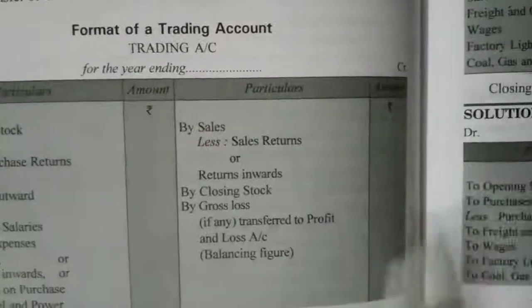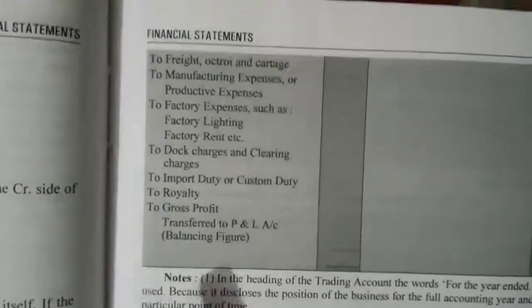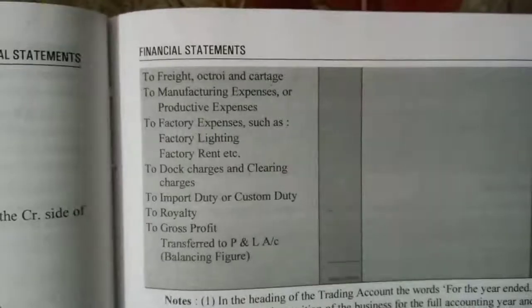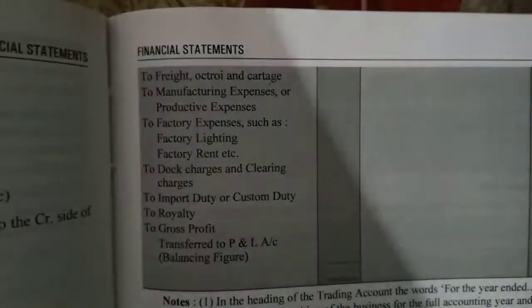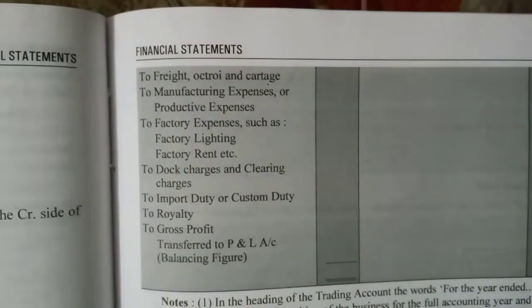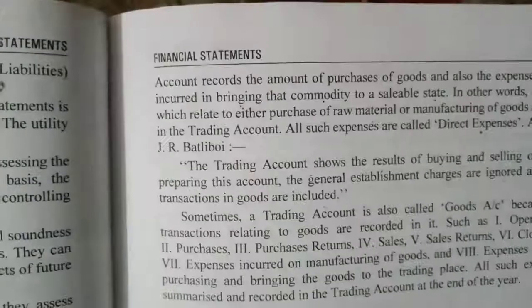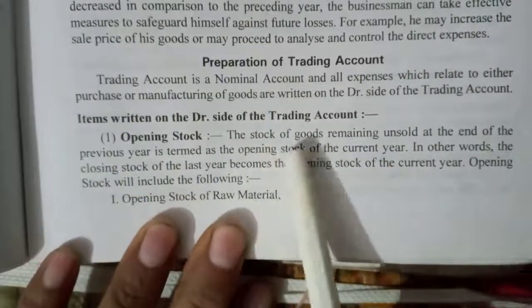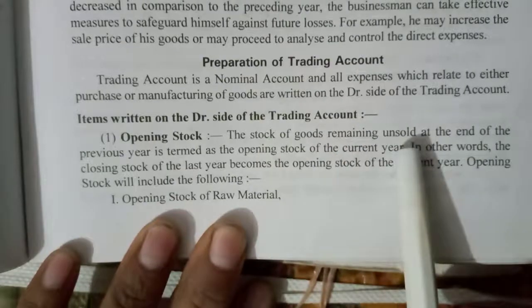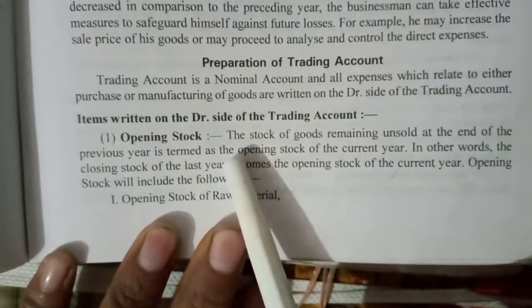Now let me tell you the meaning of all these. See, opening stock, as you all know, is given in your book. The stock of goods remaining unsold at the end of the previous year.